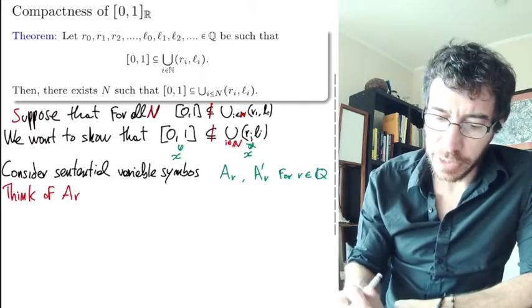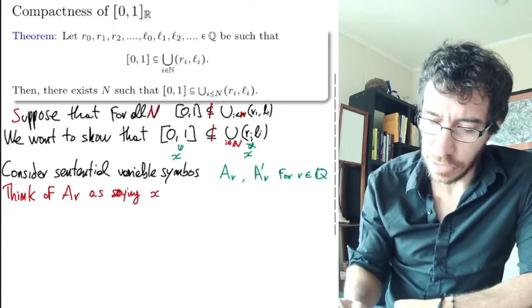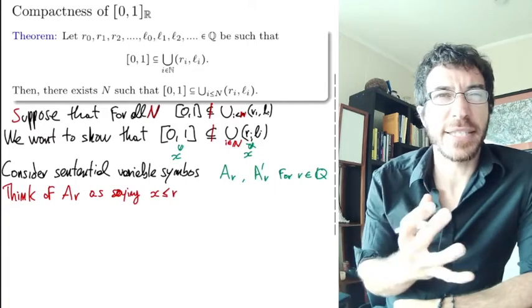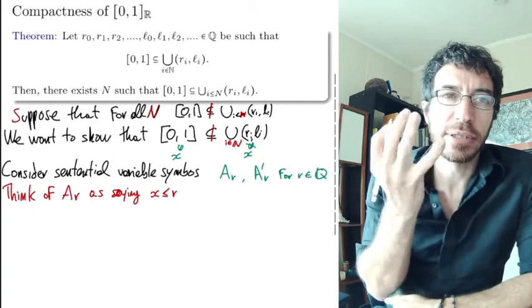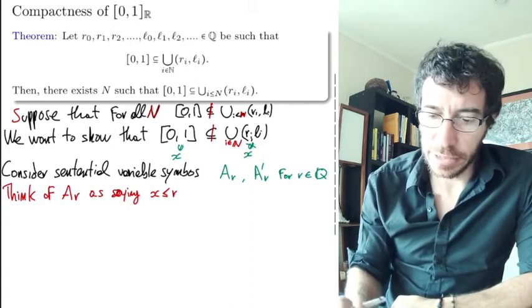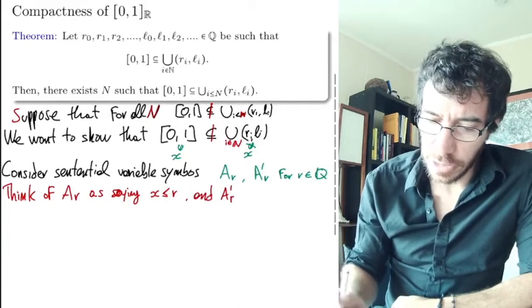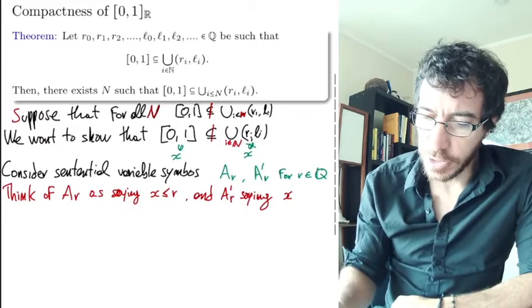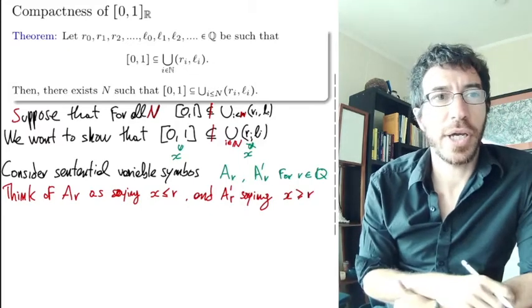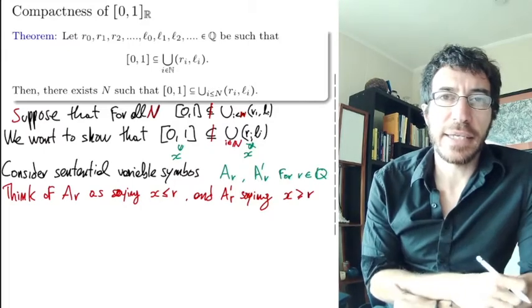Think of a sub r as saying that x is less than or equal to r. x is the one we want to build. We want to build this real, and this is saying that it's below the rational number r, and a prime sub r saying that x is greater than or equal to r. Okay, so we're going to include all these variable symbols, and this is the meaning that we're going to assign to them.